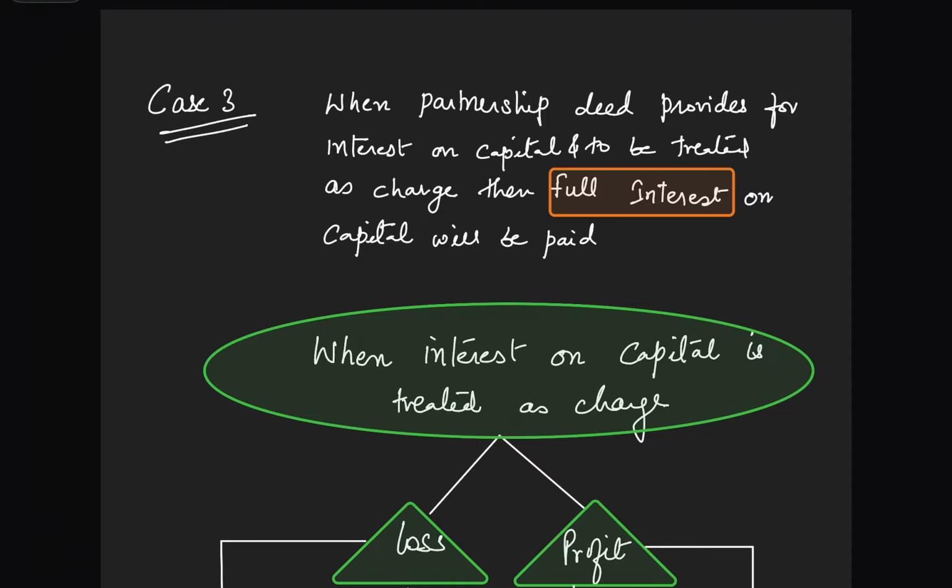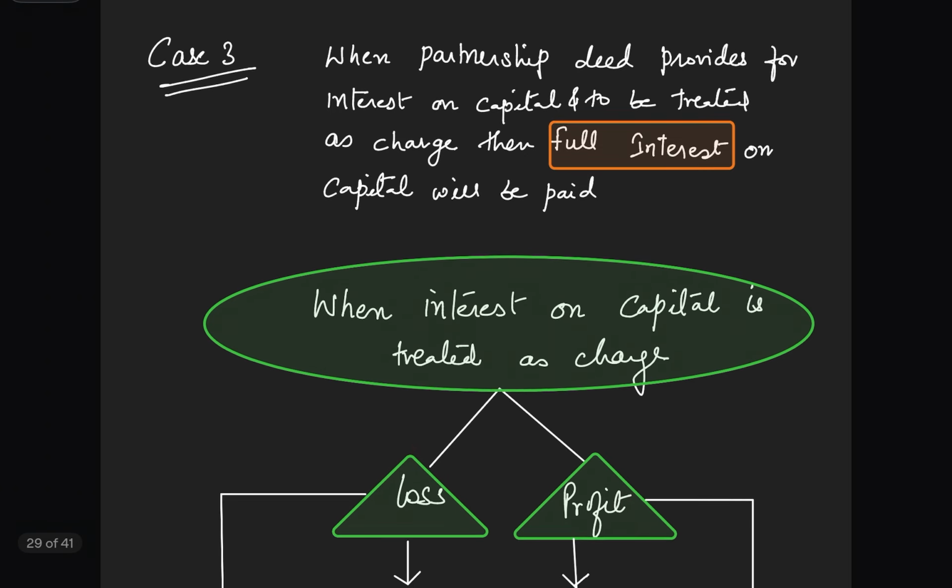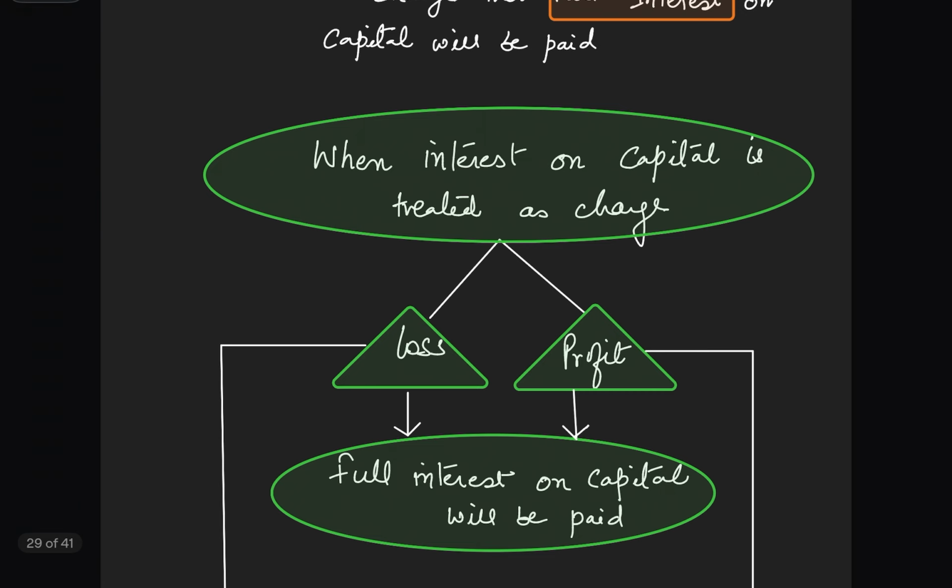When it is to be treated as a charge, it becomes a compulsory expense. When it is a compulsory expense, it has to be paid in full, right? So when we treat it as a charge, we have to check two conditions. The firm may incur loss or may have profit. In both cases, whether there is a profit or loss, the full amount of interest is given.